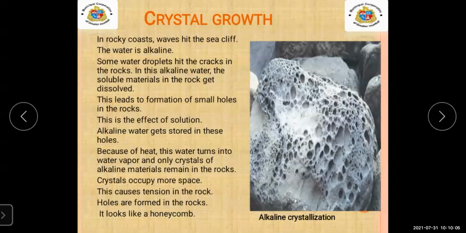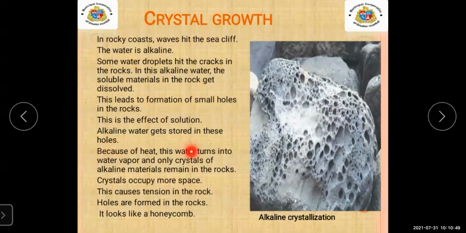This leads to the formation of small holes in the rocks. As we have studied, in the rock, there are small minerals. Continuously the sea waves hit the rock. Due to that, what will happen? You can see small holes in the rocks. This is the effect of solution. Alkaline water gets stored in these holes. In these holes on the rocks, there is alkaline water inside.